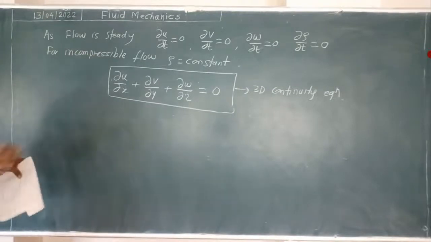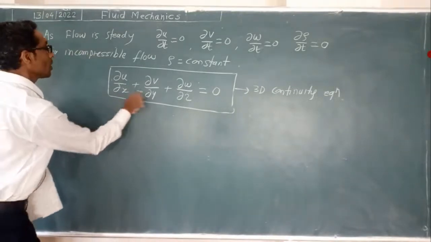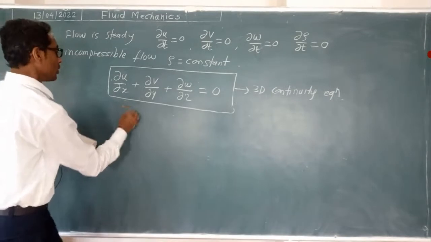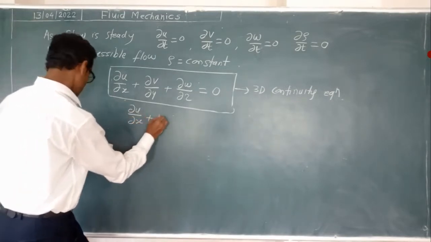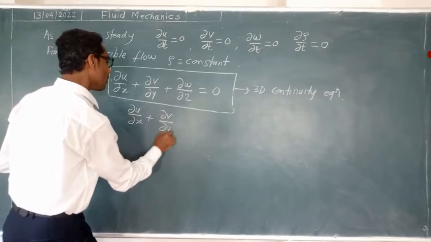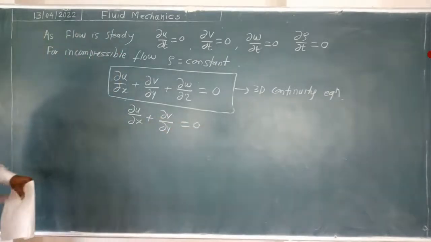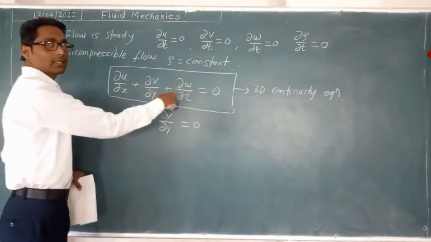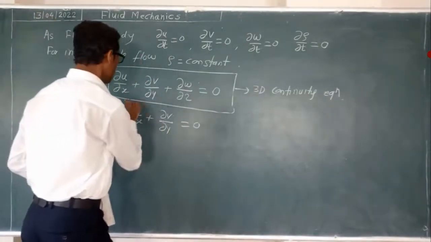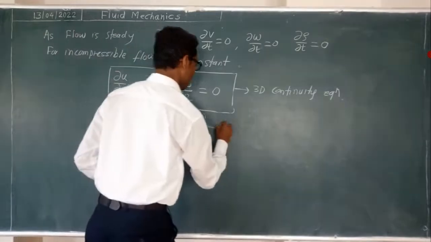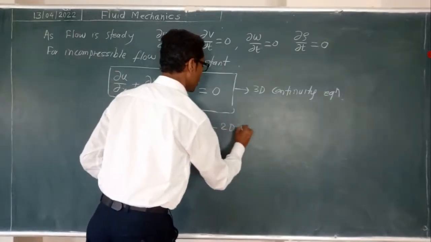If one of the velocities is 0, that becomes two-dimensional. If the third velocity in the z direction is 0, then we call this a 2D equation, the two-dimensional equation.